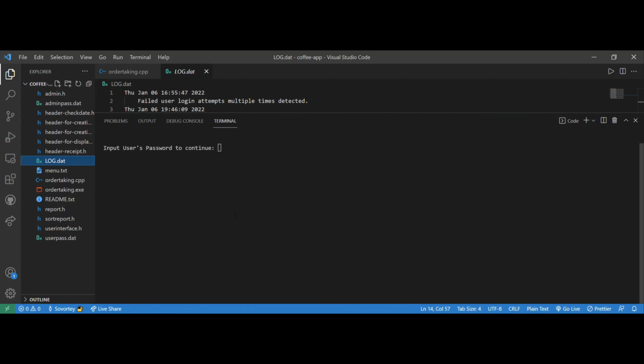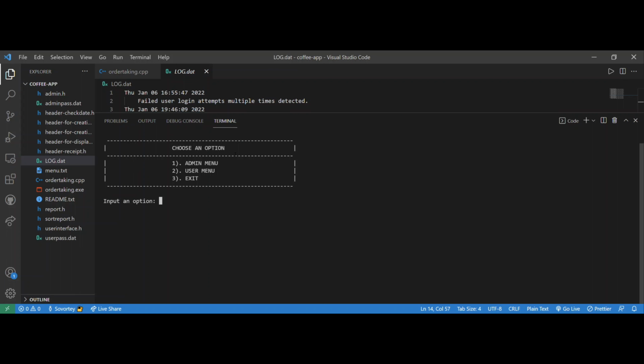Back to our terminal. After failing to input the correct password 3 times, it will then allow us to input the password again. The default user password is user@123. Once you enter the correct password, the whole menu will be shown. This menu has 3 main functions. The first one is admin menu, second is user menu, and the last one is exit, which terminates the program. So I'll input the first option, number 1, and then enter.